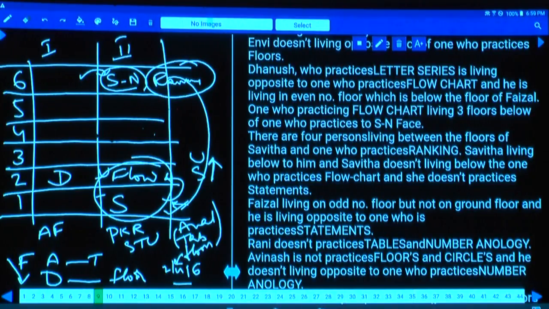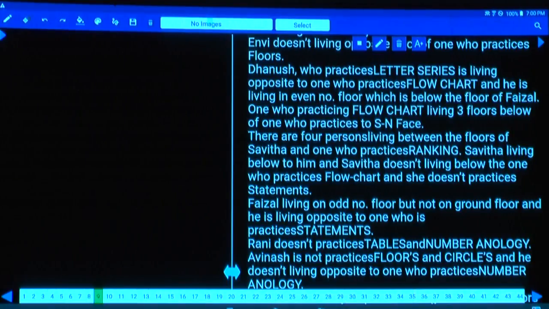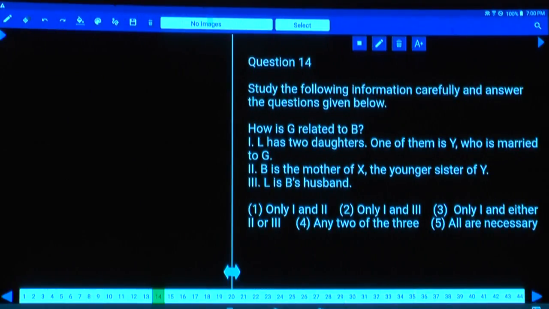Next, now question numbers 14 and 15. Now in these question numbers 14 and 15, what is the information given? Tell me here, 14 and 15. Now these type of questions are based on data sufficiency.